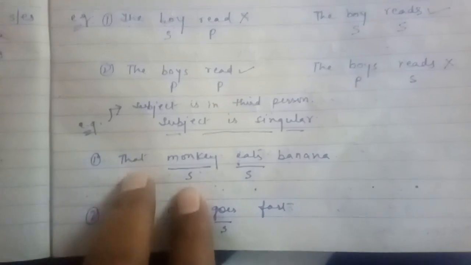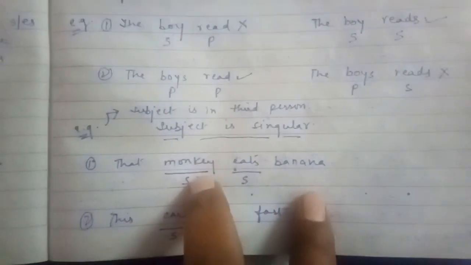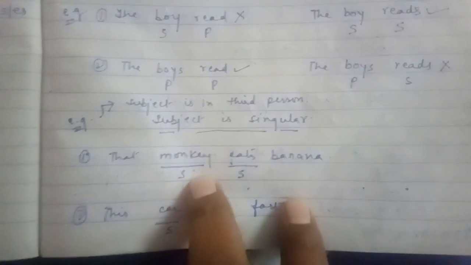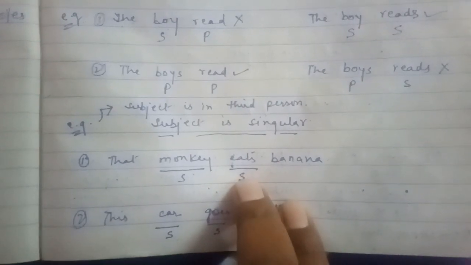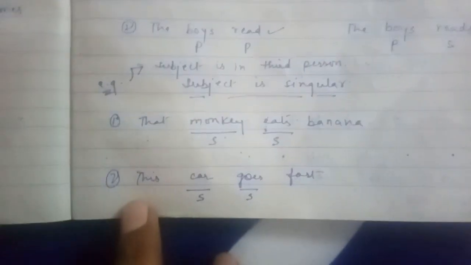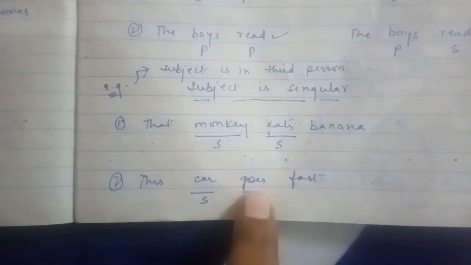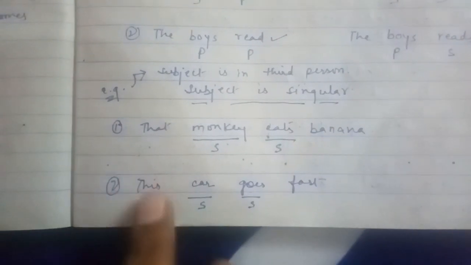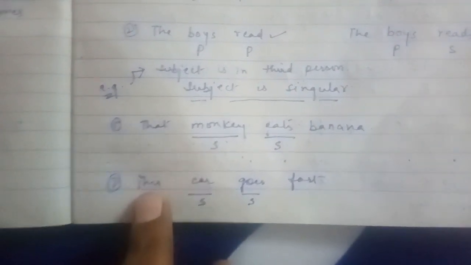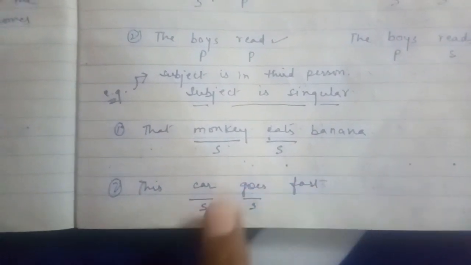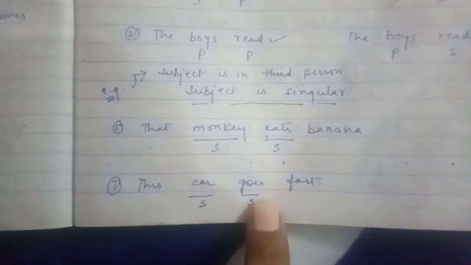When the subject is in singular form, that monkey eats banana. Monkey is a subject which is singular and eats is your singular verb. See another example. This car goes fast. See, this is only when the third person is saying. This car goes fast. Car is your singular subject and goes is your singular verb.